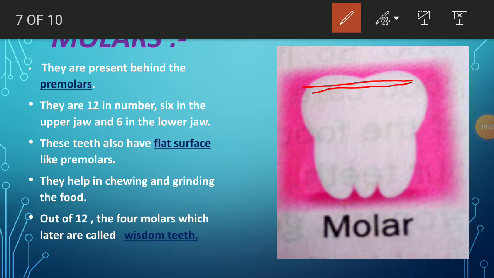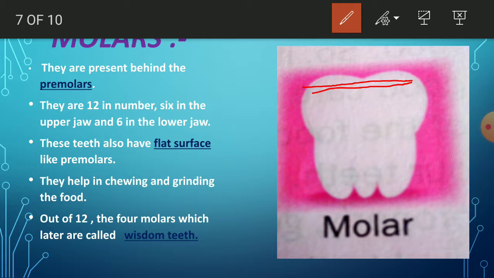Out of these 12 molars, 6 are present in the upper jaw, 6 are present in the lower jaw. Out of these 12, 4 molars grow later. Remember, after 17 years, after 20 years they will grow, and those teeth are called the wisdom teeth.